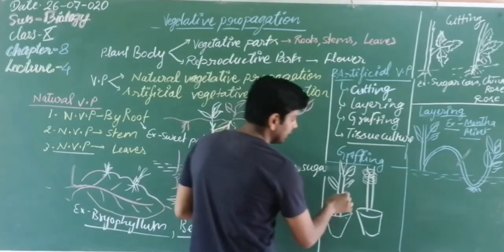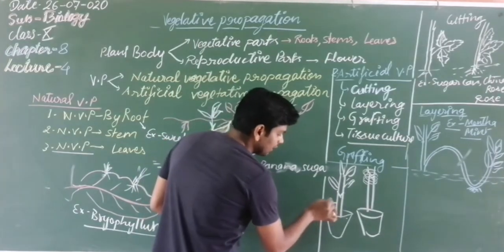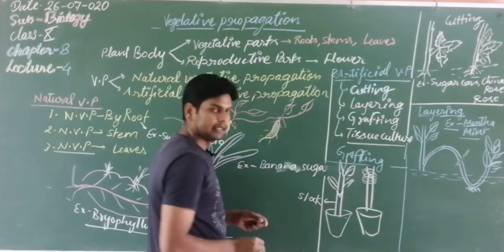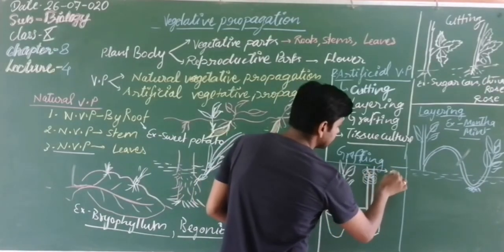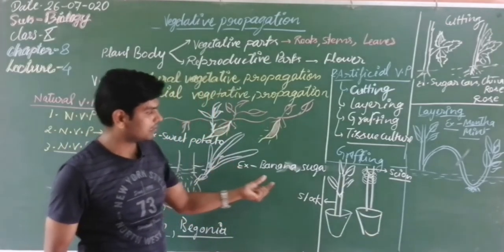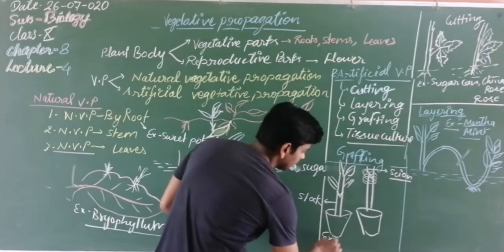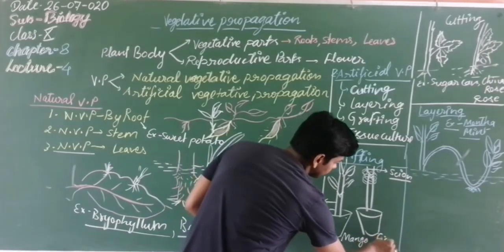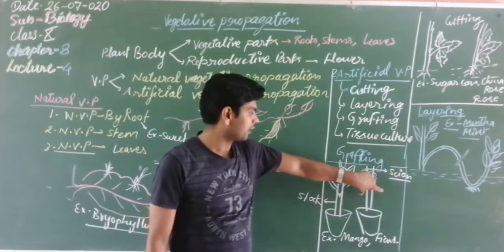So here students, it is a very important term. This portion on which we want to graft is known as the stock. The one being grafted is known as the scion. So these are the two terms very important for your exam: stock and scion. These two are joined to each other. So what are the examples? We can graft mango. We can graft ficus, etc. So these are two different examples of grafting.